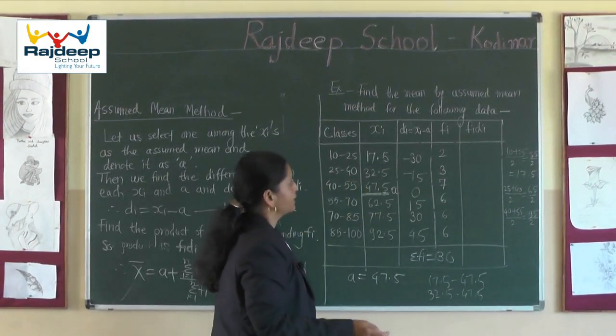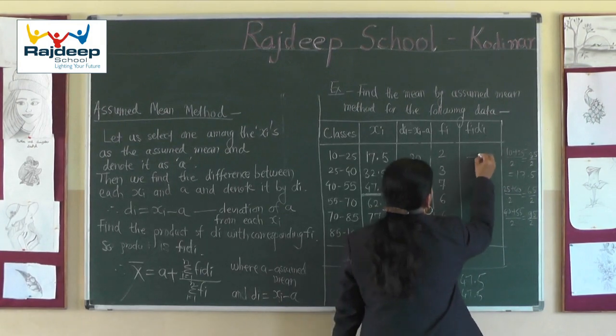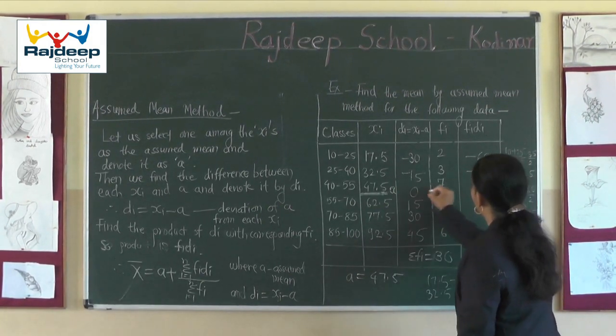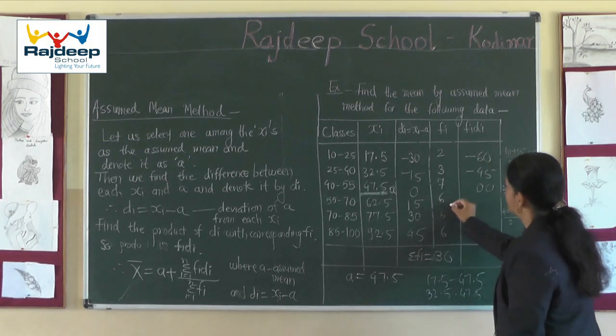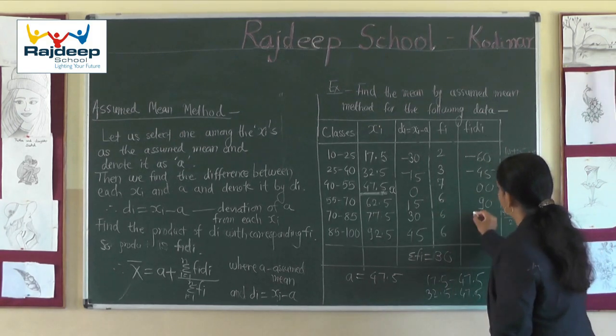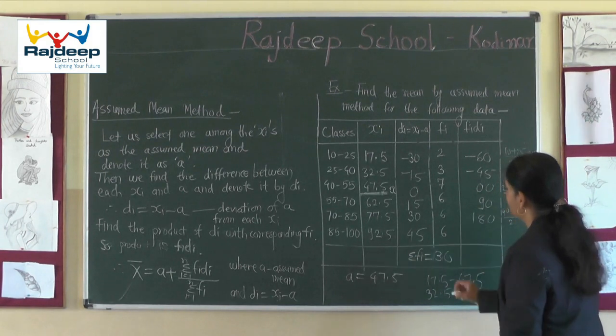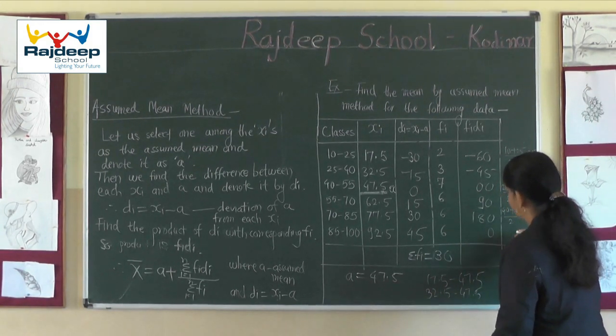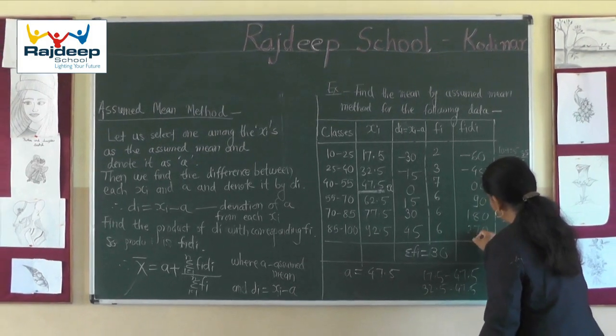Now I am going to take the product of these two. This is minus 60, this is minus 45, obviously this is 0, 0, this is 90, this is 180, and this we have to calculate, and we are getting here 270.